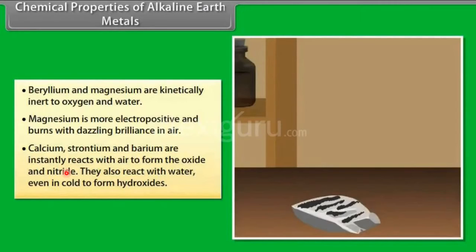Now, chemical properties. Beryllium and magnesium are kinetically inert to oxygen and water, slightly inert, so they require some initiation, whereas in other members reactivity increases, so they are highly reactive. Only in the beginning are they slightly inert, not that much compared to alkali metals. At the bottom, because the size increases, they are more reactive.